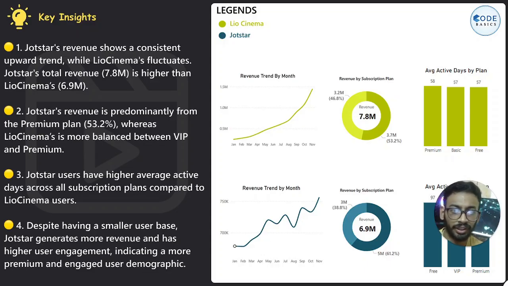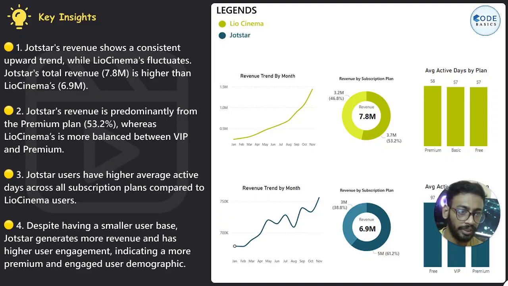The total revenue for LioCinema is 7.8 million, and for Jotstar is 6.9 million. But the interesting thing here is that Jotstar's user base is much lower than LioCinema's, yet the difference in revenue is not very noticeable.